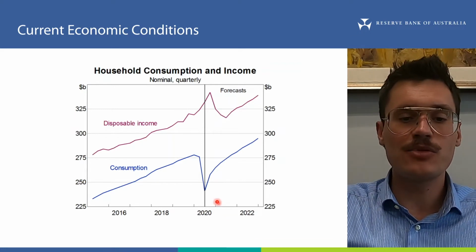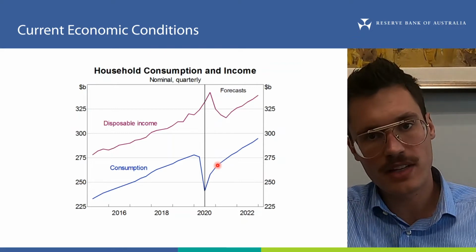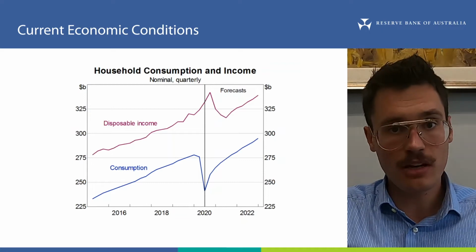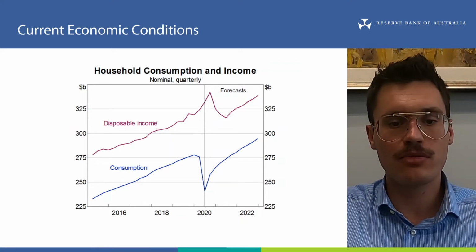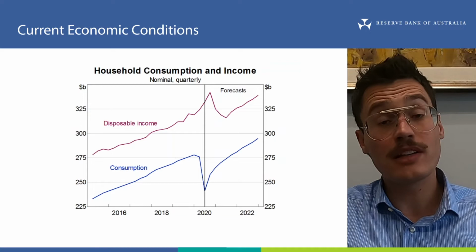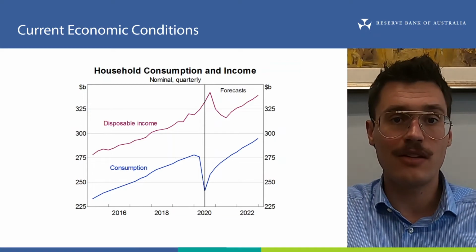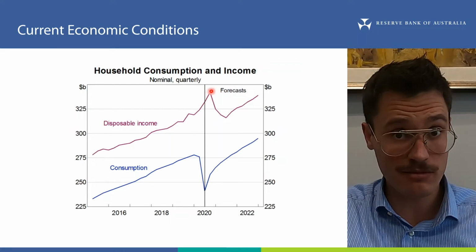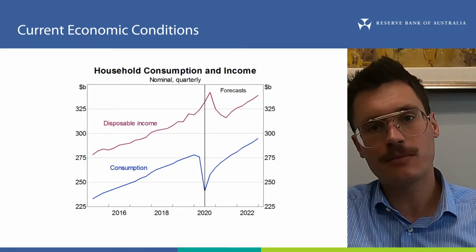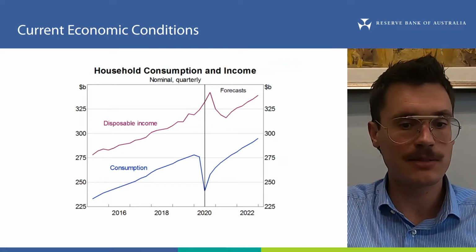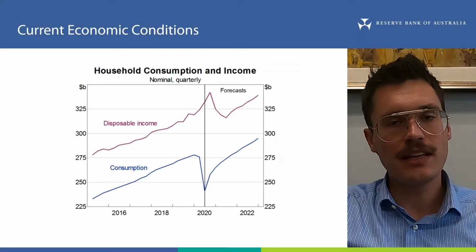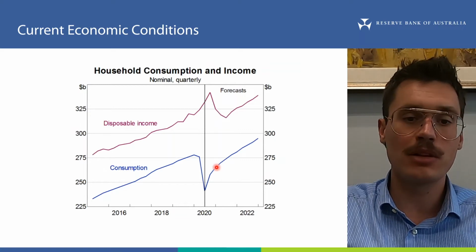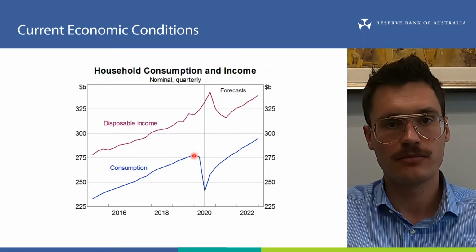You can see that consumption is expected to rebound strongly over the second half of 2020, as easier restrictions increase spending opportunities and as confidence improves. Households are expected to spend some of their accumulated savings and will benefit from a further boost to their disposable income from continued government support and the recent income tax cuts brought forward by the government. However, at the end of this year, consumption is expected to still be around 5% below its pre-pandemic level.